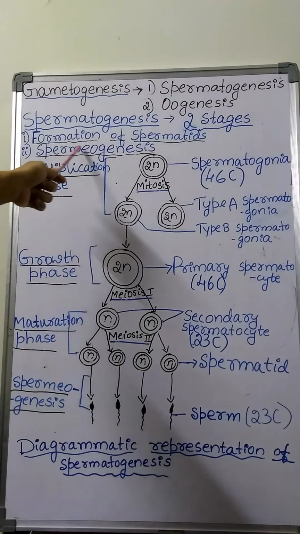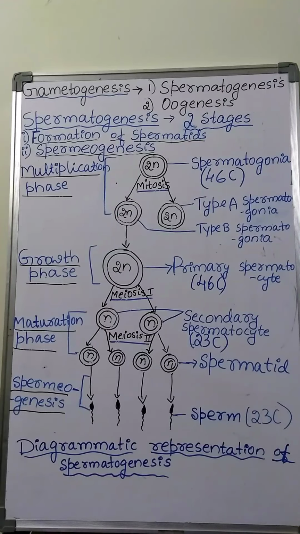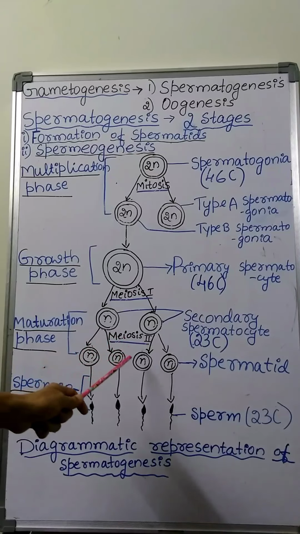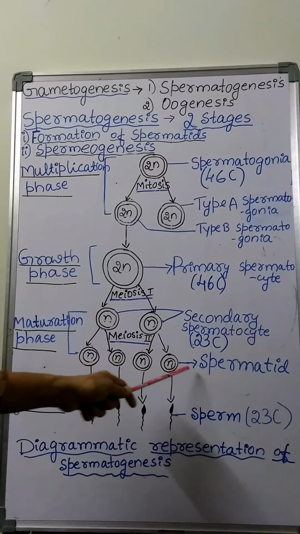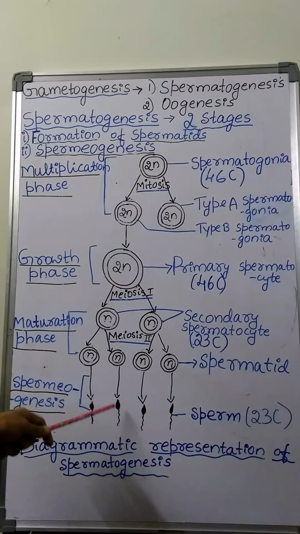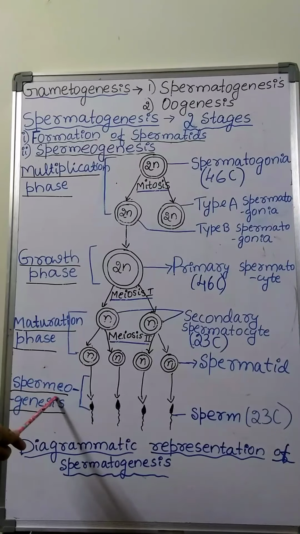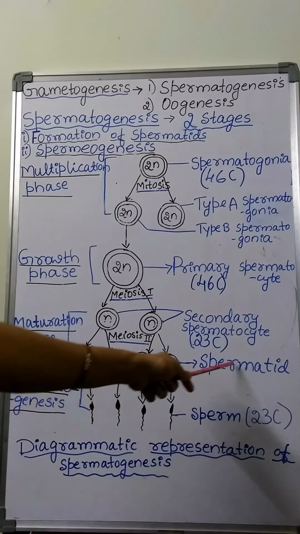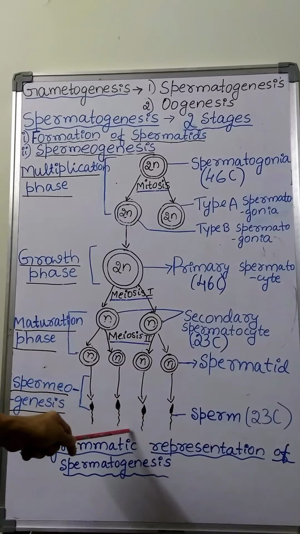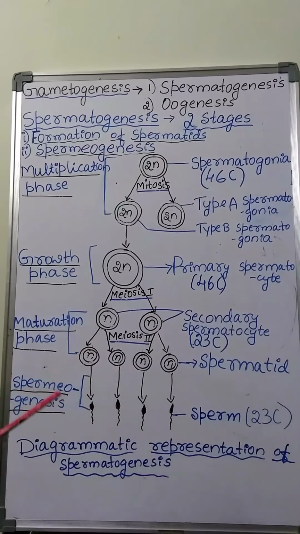Then the next stage is spermiogenesis. Spermiogenesis is the process of transformation of non-motile, inactive and non-functional spermatids into motile, active and functional sperms.